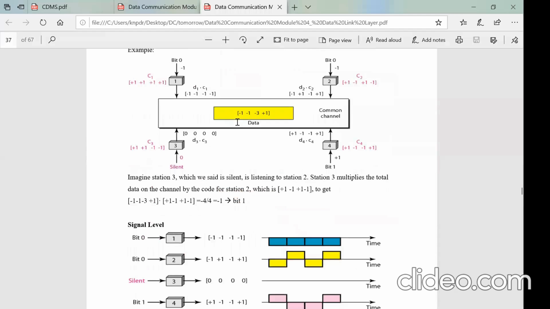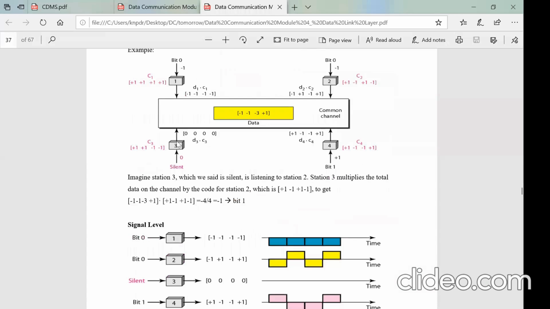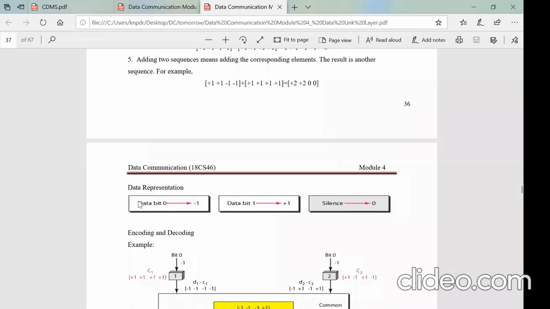Now let us come to the situation of how it works. Code division multiplexing works even though all the stations are allowed to simultaneously transmit. All the stations are allowed to use the full bandwidth of the channel. How will the crosstalk not occur? A station can hear another station, right? So here, every station sends either a logical 1, a logical 0, or they are silent. They are not sending any data.